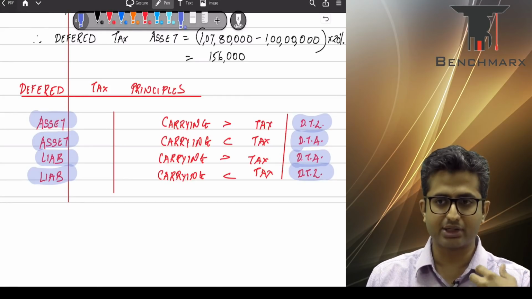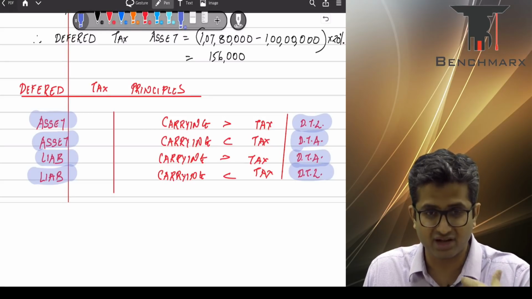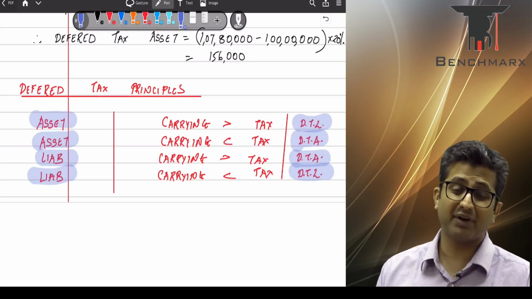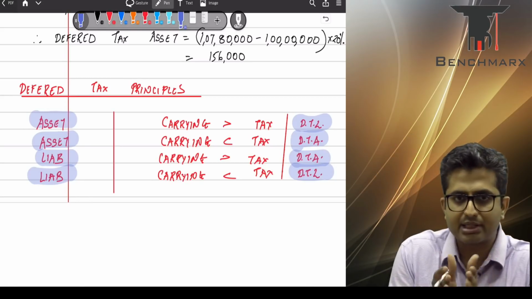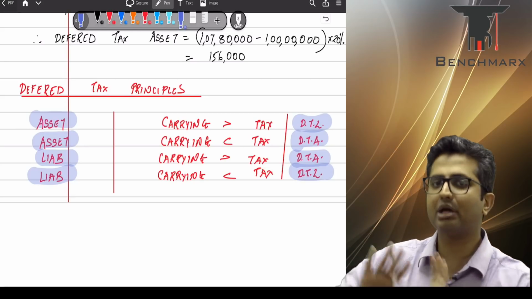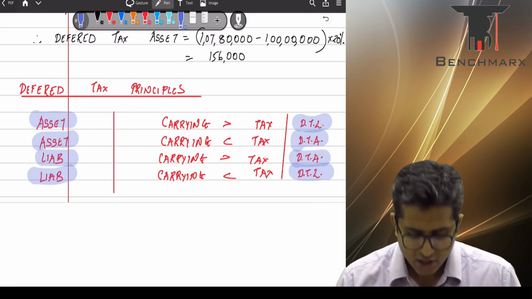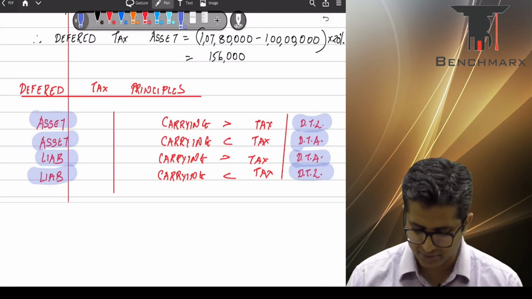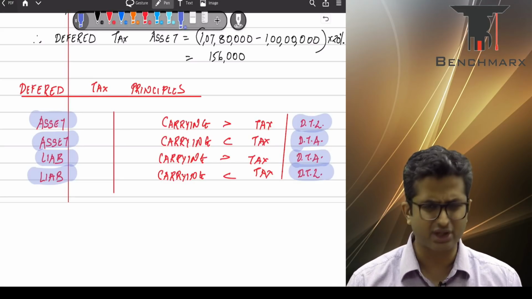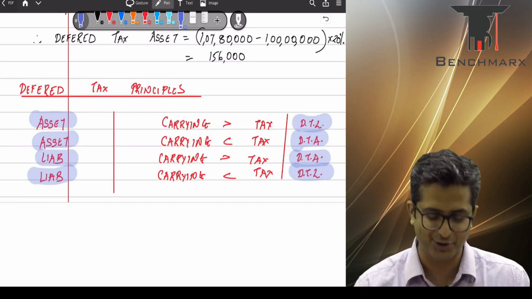What is a deferred tax asset? Well, deferred tax asset is very similar to a prepaid expense, which means more tax is paid in the earlier years at the benefit of paying a lower tax in the future years. A deferred tax liability is like an outstanding, which means you might technically pay less tax in the current year, but you're not really saving tax. You are merely postponing, deferring tax, and hence that creates a deferred tax liability. Okay, so these are just general deferred tax principles. Students generally are a little confused in deferred tax. You can just remember this table in case you are finding a difficulty at this hour before your exams.